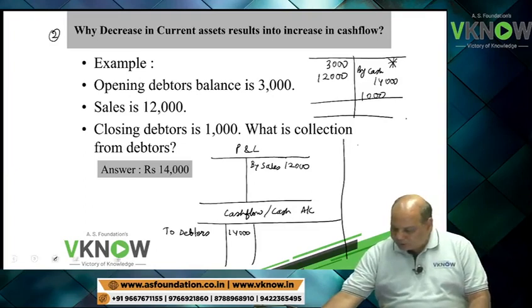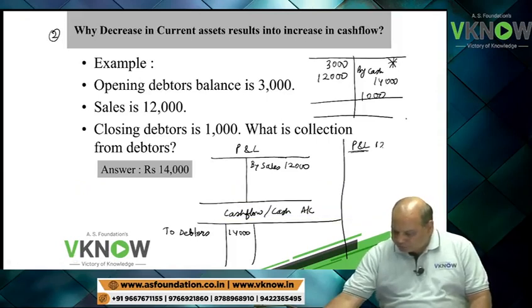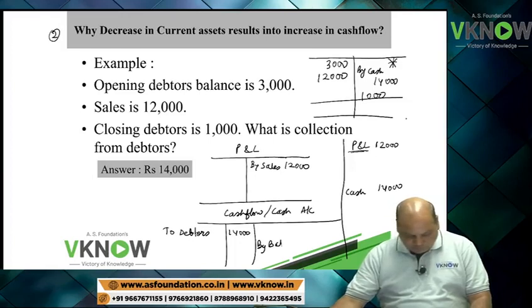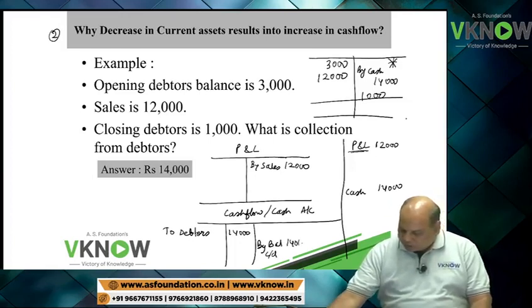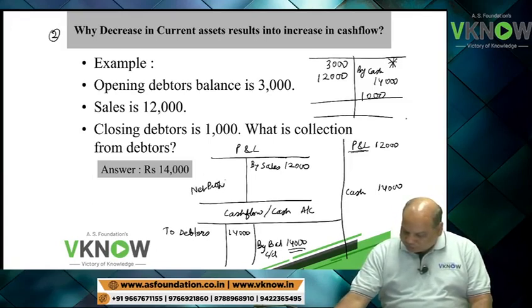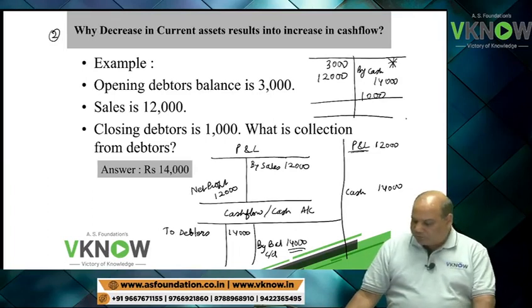Suppose we are preparing a cash flow statement. We will start with profit figure 12,000 and we have to reach cash balance 14,000, because if there is no other transaction, then the balance carried down in cash account will be 14,000 and net profit will be 12,000.